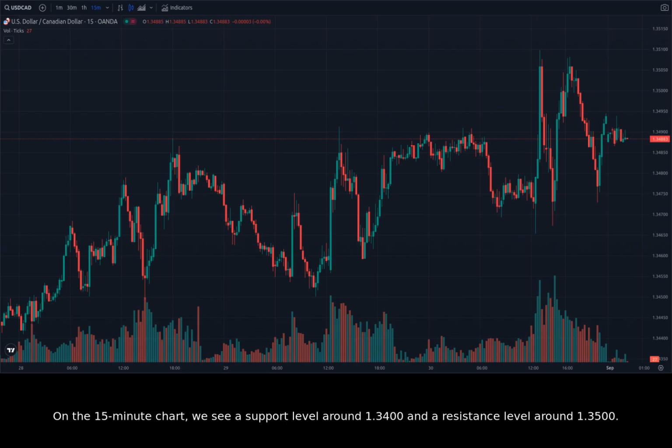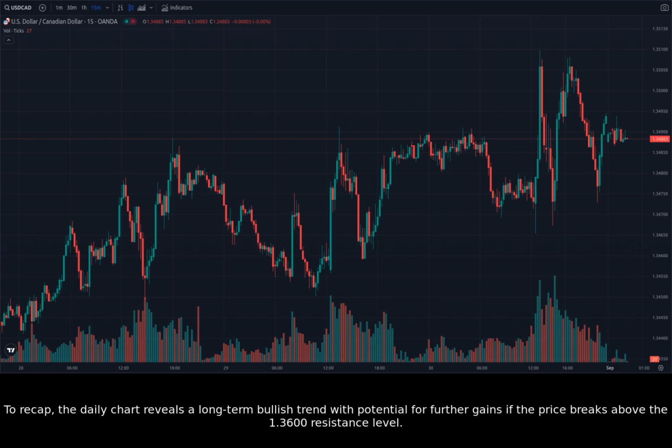On the 15-minute chart, we see a support level around 1.3400 and a resistance level around 1.3500. The price has been testing these levels, indicating their significance. A break above the resistance level could signal a short-term bullish reversal. Conversely, a break below the support level could suggest a continuation of the bearish trend.